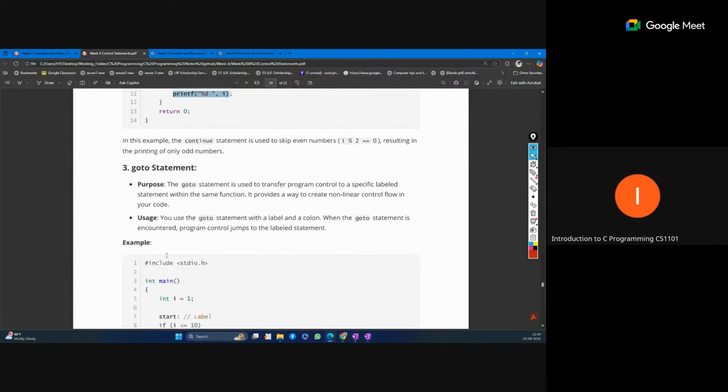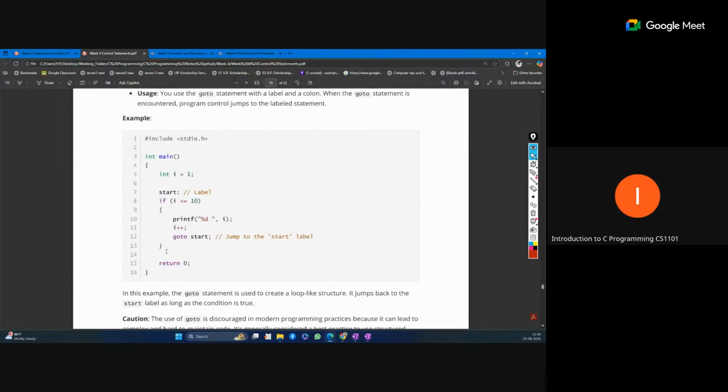So this is continue. The goto statement is also used, but you have to use a label for that. Like this, you can write a label, and this is just like a checkpoint. You have mentioned the checkpoint and given the name start for that. At any point you can jump to that point to execute. Here you can see goto start, and that will jump to this statement, and all the statements from this point will execute again. So this is just like a specific point where you want to jump. You can jump to any point.